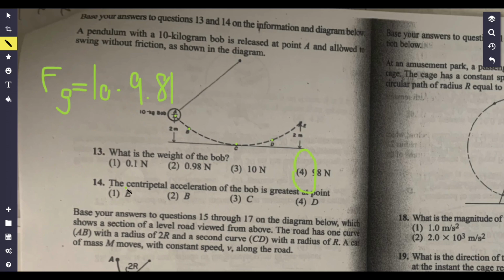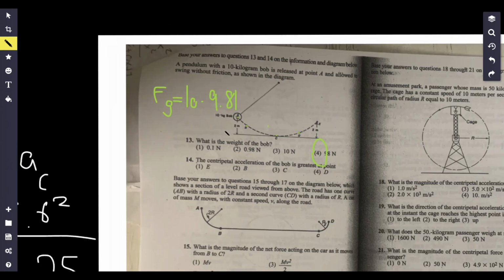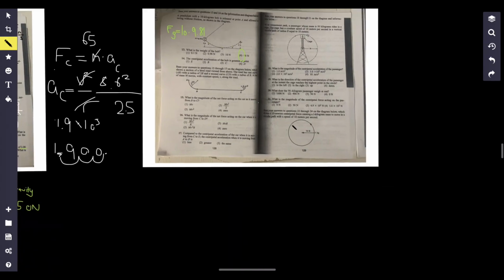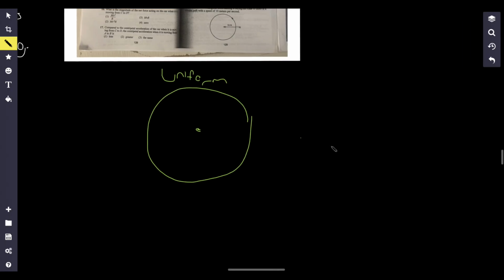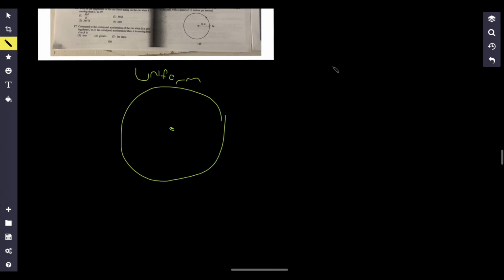Okay, now for this problem, I actually probably should have said this before. There are actually 2 types of centripetal acceleration problems. What I was referring to before is something called uniform centripetal acceleration, which is basically just going in a circle, like a racetrack, and most of the time you're going to encounter a speed, or magnitude of velocity, that remains constant. But for vertical centripetal acceleration, you can think about it as a roller coaster this time.